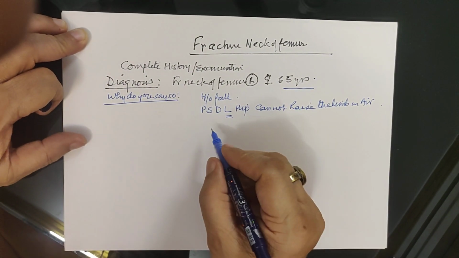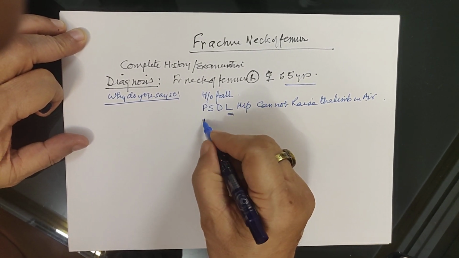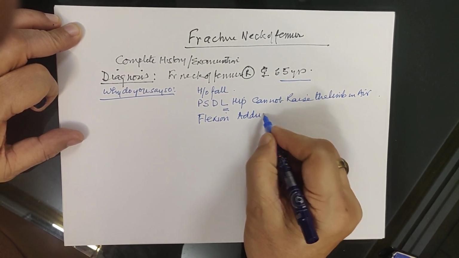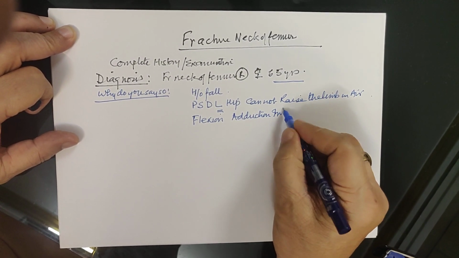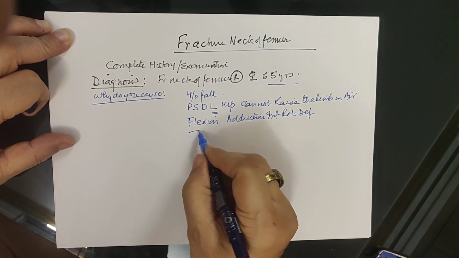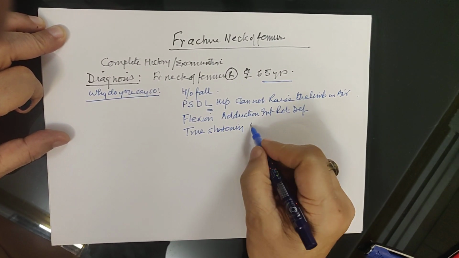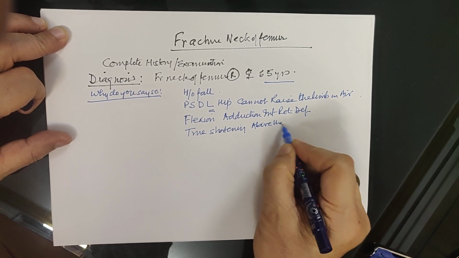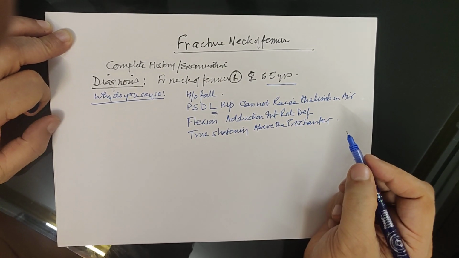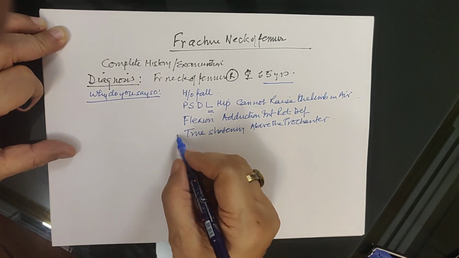And then you say that on examination there is a flexion, adduction, internal rotation deformity with true shortening above the trochanter, as evidenced by those 4 tests: the Bryant's triangle, the Shoemaker's line, the Nelaton's line, and the Chiene's parallelogram.